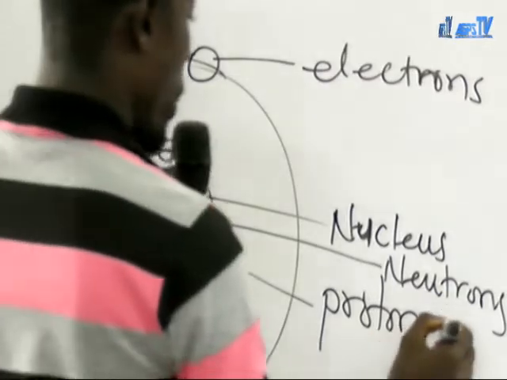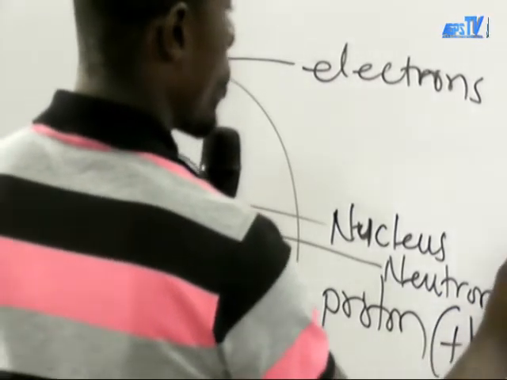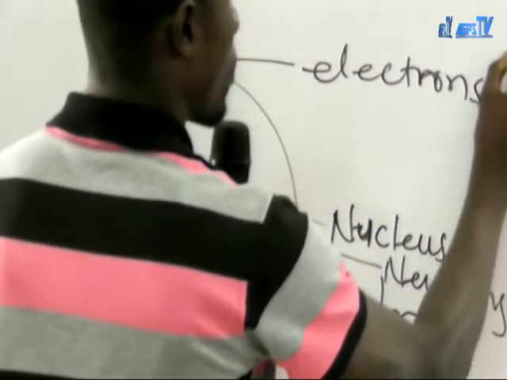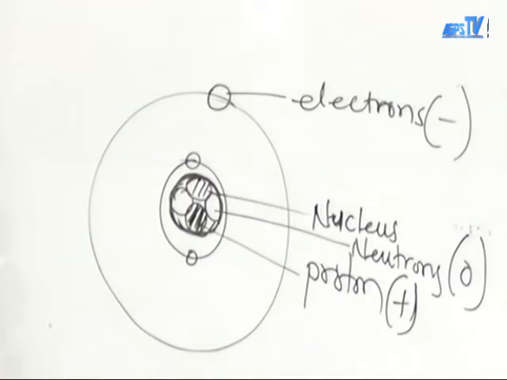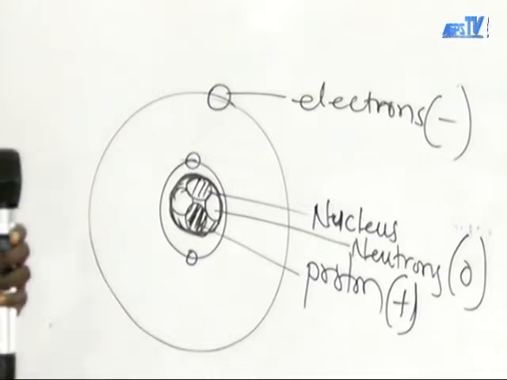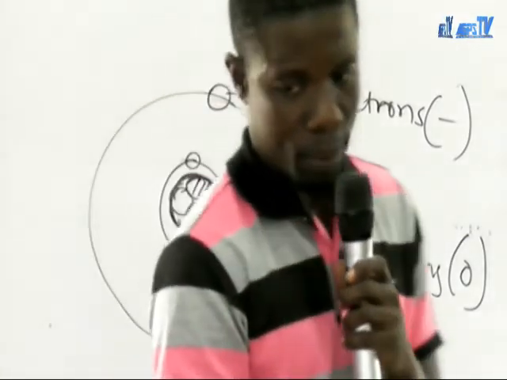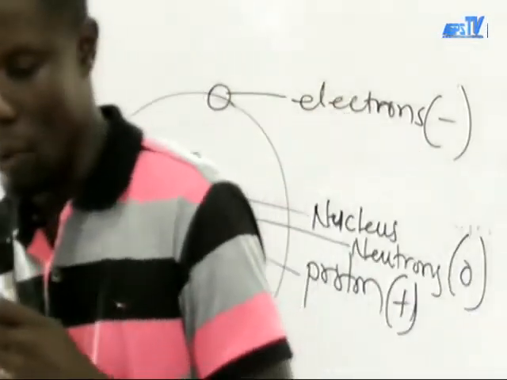Now the charge of proton is what? Positive. Positive 1. The neutron has no charge, and the electron has a negative charge. So you can determine the mass number of any atom. They will give you the proton number and they will give you the atomic number. But I want you to note something down.